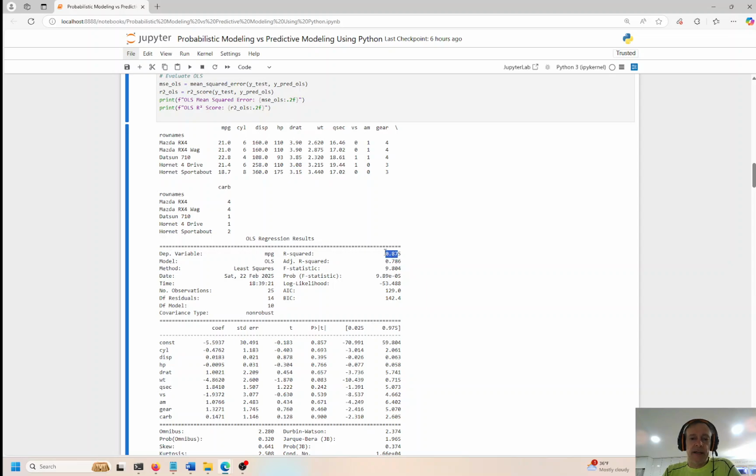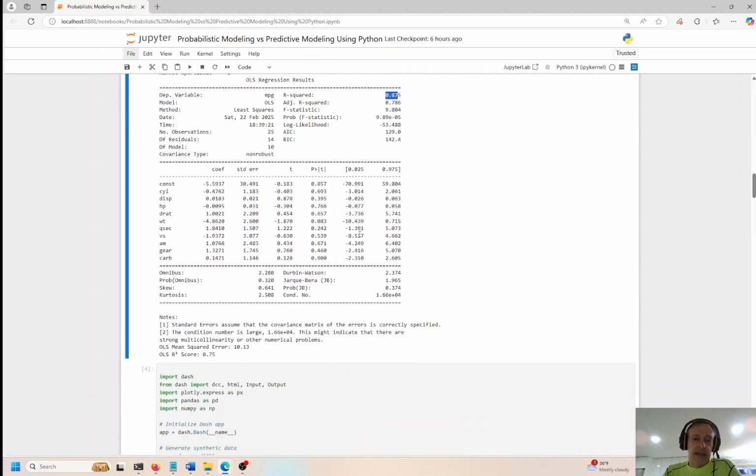So we want to find a high F statistic, high R squared, and then see what variables under the P column right here are statistically significant. So the smaller the better. 0.05 and lower is statistically significant. I don't see any significance over here for P values, and the T values are kind of low too. We want to see 1.96 to be significant. That's almost significant. This is kind of low. So if this was under 0.05, it would be significant. If this was greater than 1.96 or less than negative 1.96, that would be significant. But nothing is really significant.